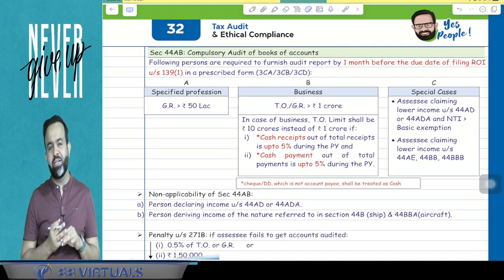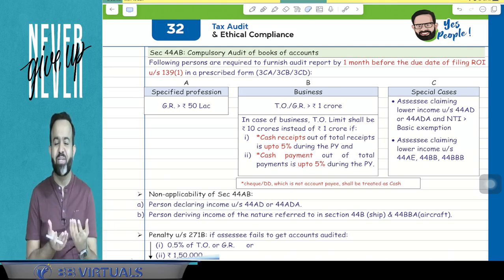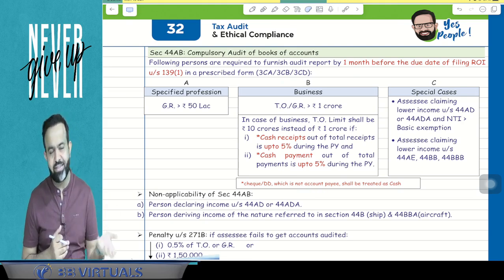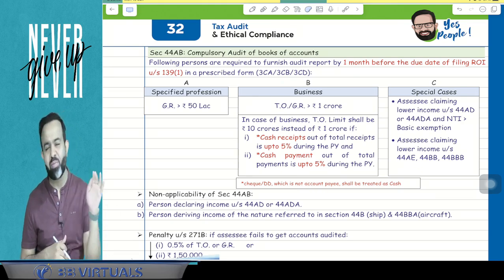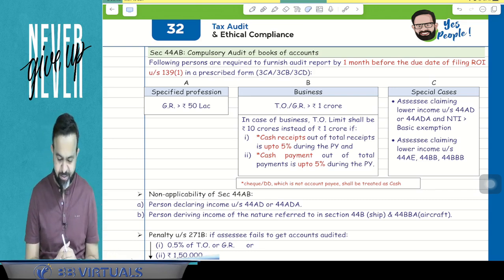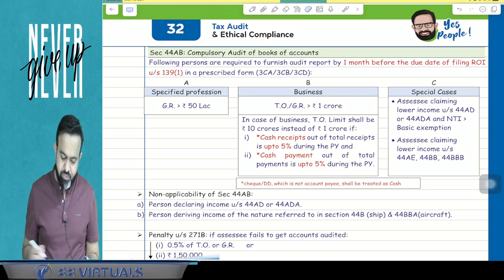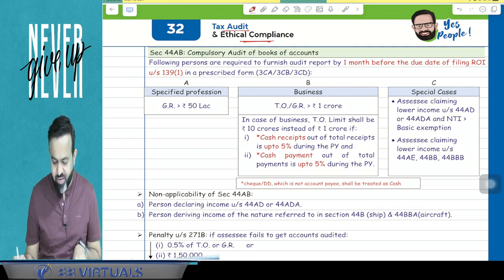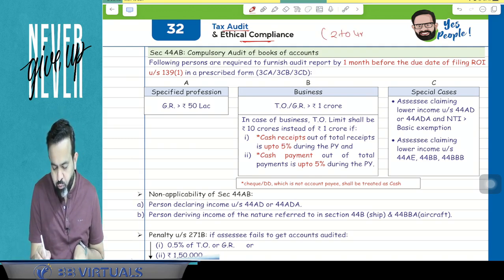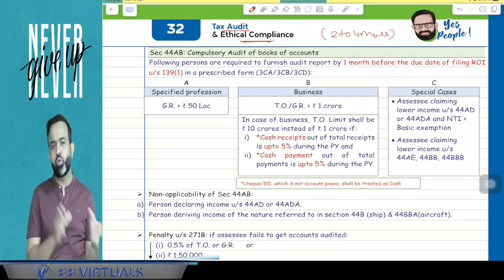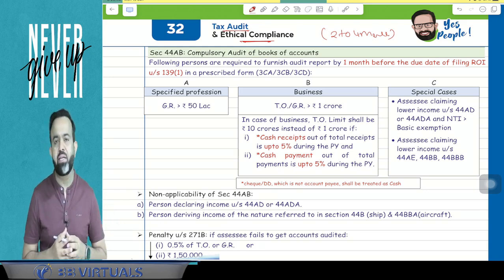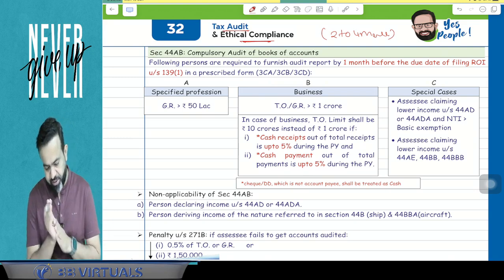Now why has ICAI included it in the income tax paper? Because tax audit is basically related to income tax only, as maximum clauses are related to direct tax. That's why they have included this topic in Paper 4, Direct Taxation and International Taxation. What is the weightage of this topic in the examination? It will cover approx 2 to 4 marks: 2 marks if an MCQ is asked, otherwise 3 to 4 marks if it is a descriptive question.